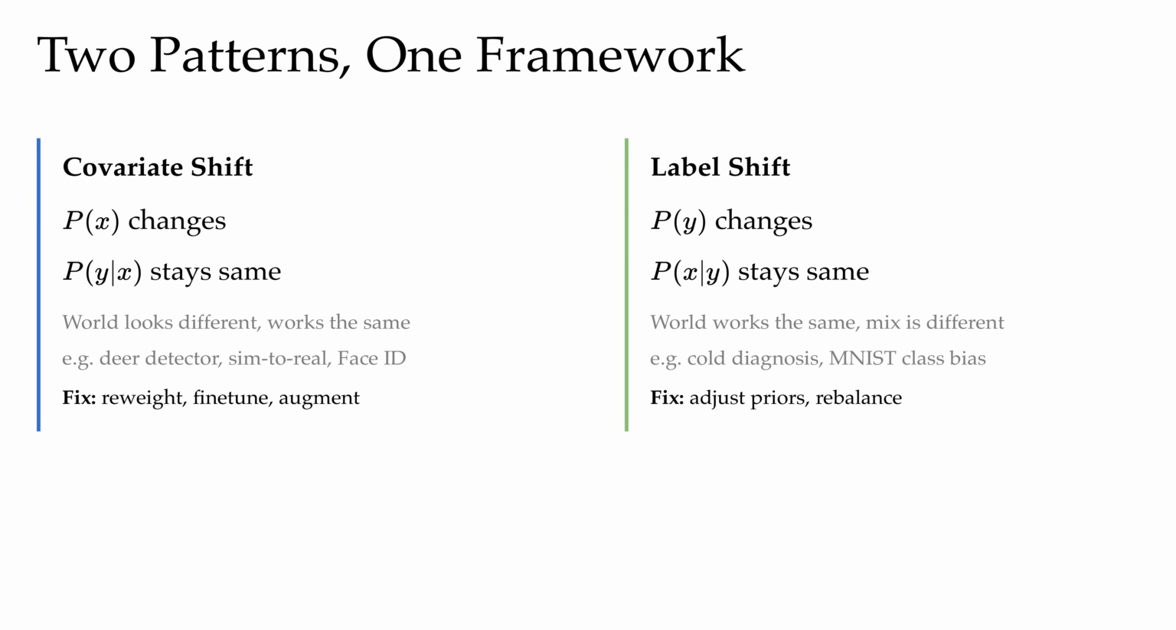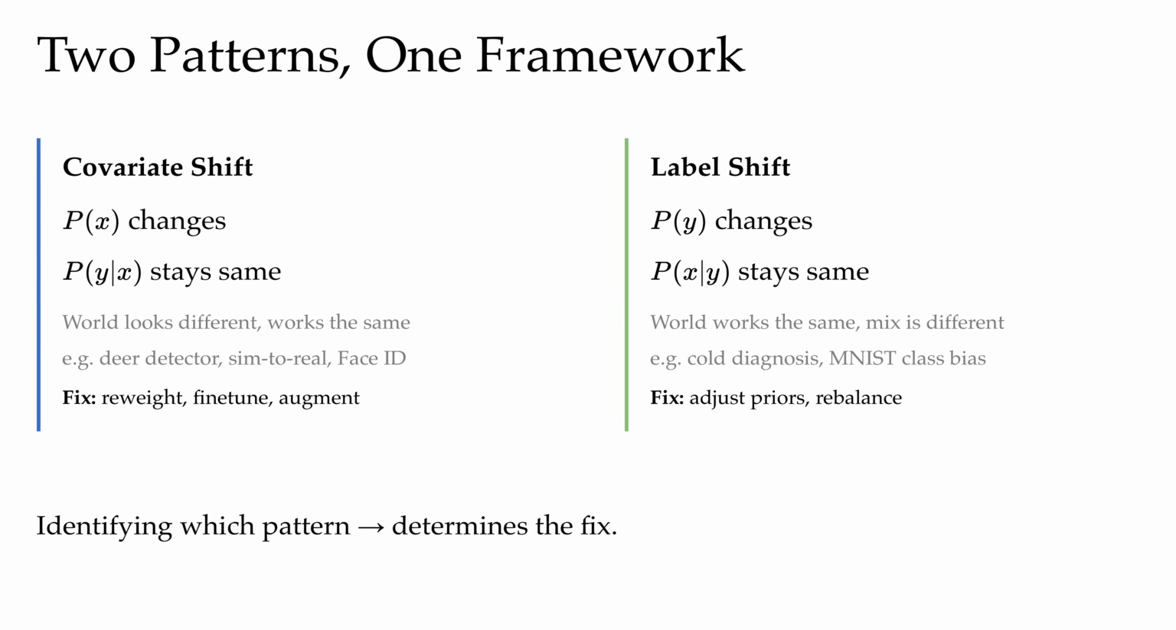On the right here, we have label shift, which means P of Y, P of the label, changes, and P of X given Y stays the same. So the world works the same way, but the mixture is different. And we could fix label shift by prior correction, threshold adjustment, or a class-weighted retraining. Identifying which pattern we face determines which fix to apply, because using the wrong fix for the wrong type of shift will not only not help, probably it would make things worse. That's why we keep saying diagnosis before treatment.